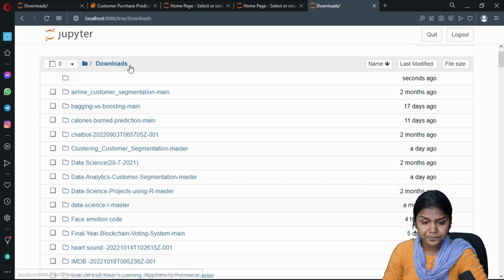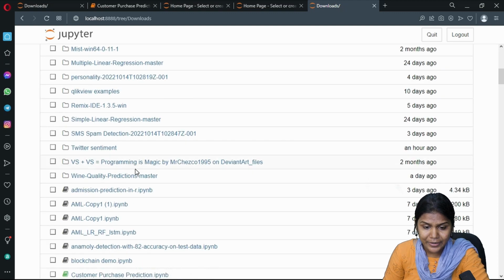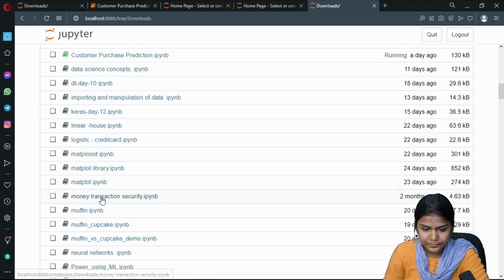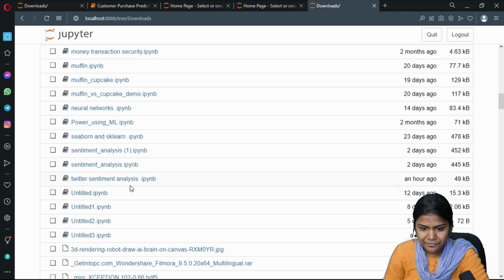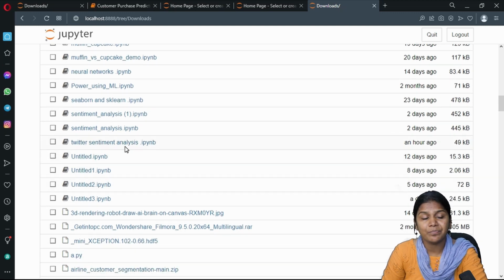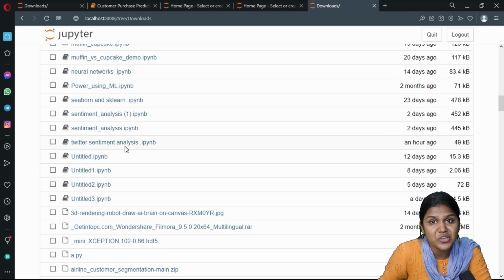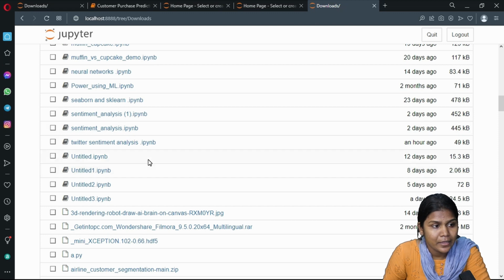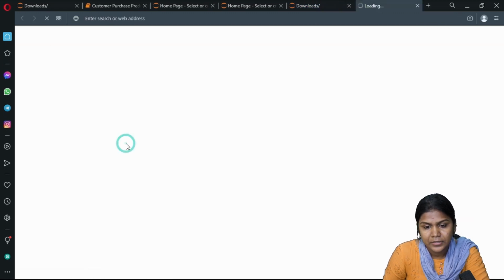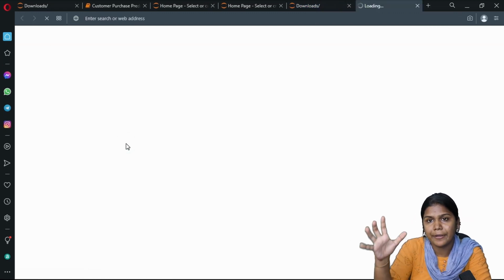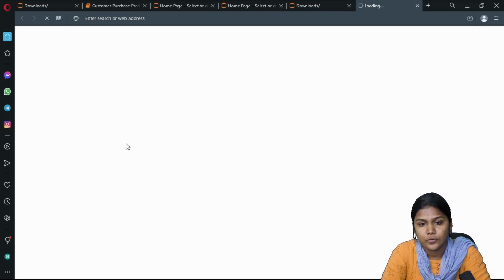Now here you have to select the location as downloads, and select your file name .ipynb. .ipynb represents your coding file. Click on the .ipynb file. It will open your coding window, the notebook window.